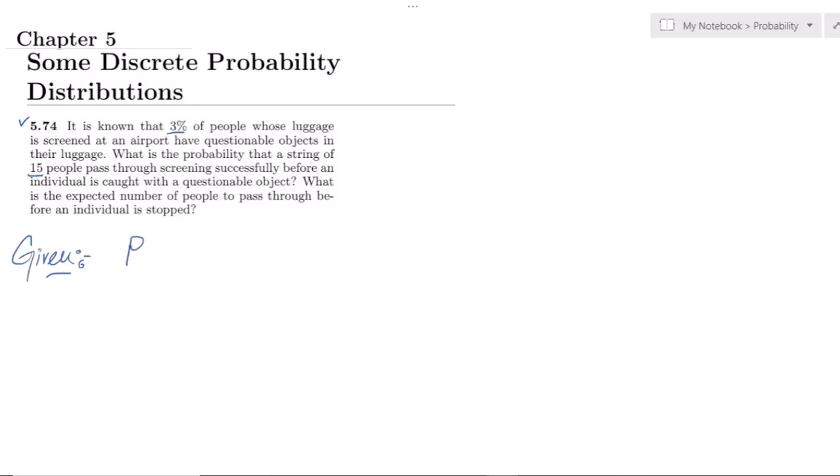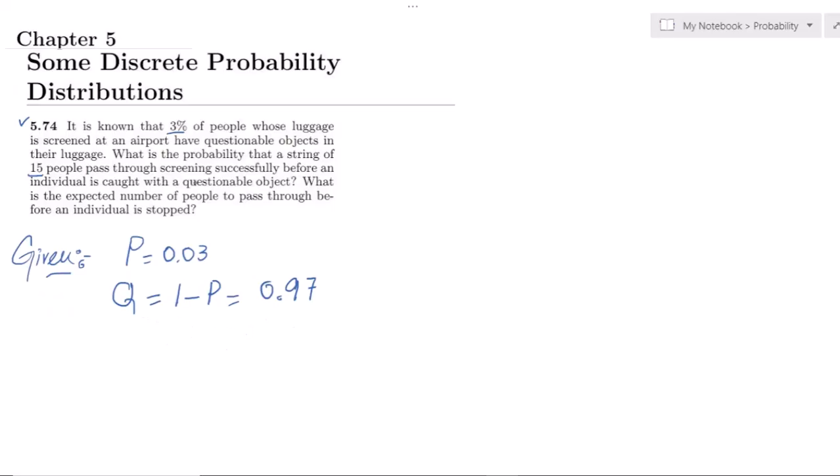So the probability of a questionable object caught in a luggage is p = 0.03, and the probability that he will be passed through the airport is q, which is 1 minus p, so it would be 0.97. Means he or she doesn't have a questionable object in his luggage. Okay, so this is what we have.